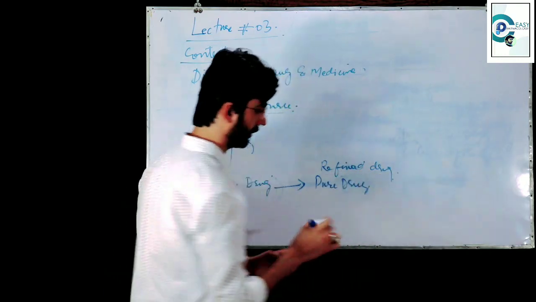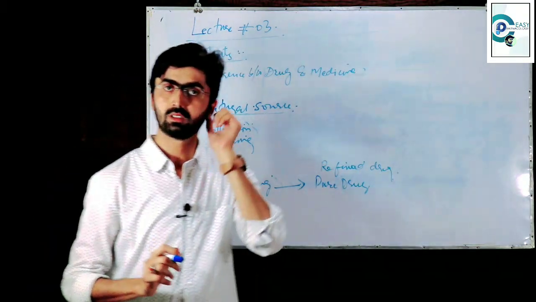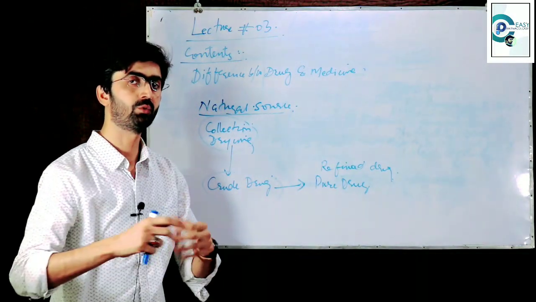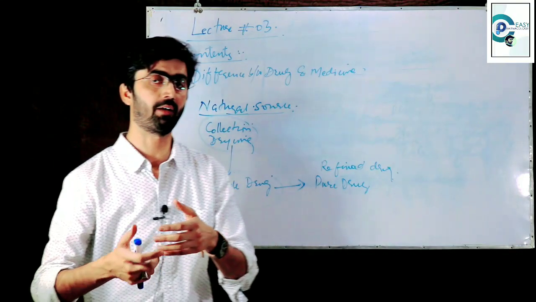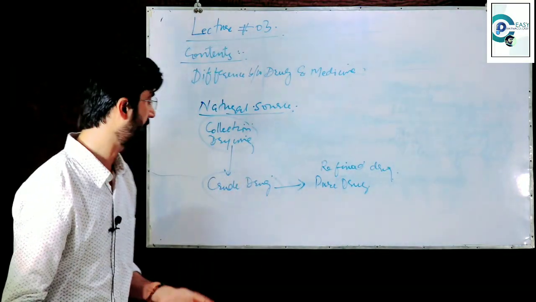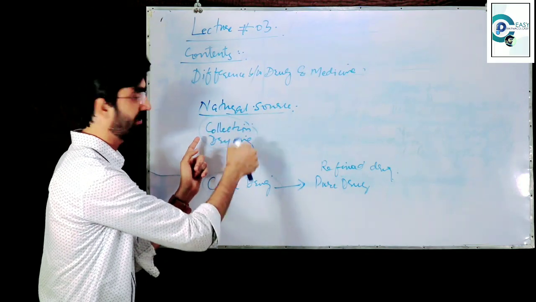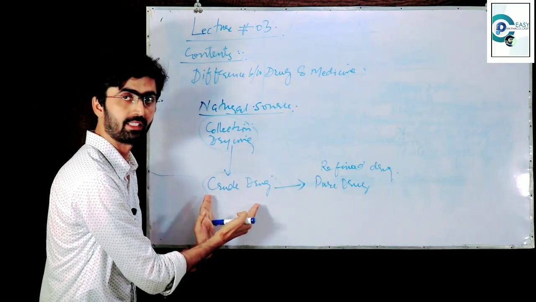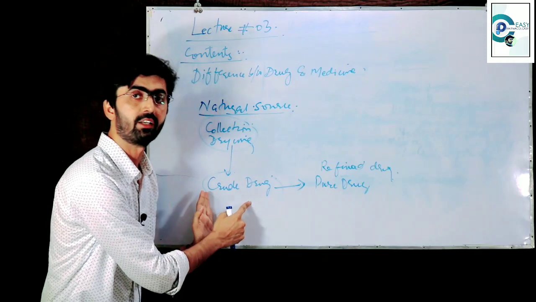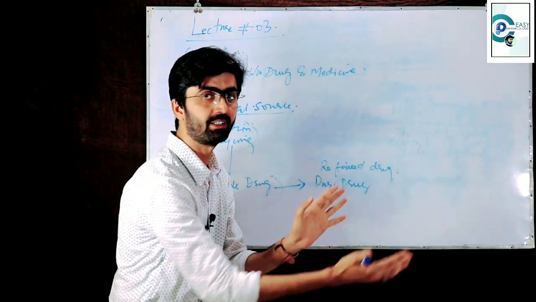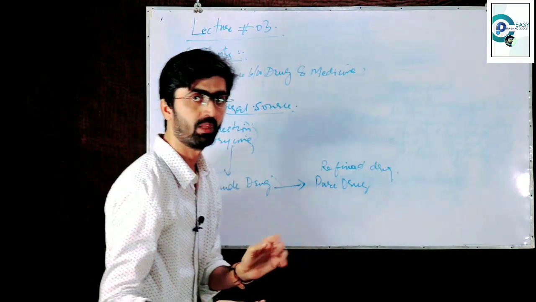If you remember up to this one, then you may get the point of what I want to tell you about the medicine. From a natural source, collection and drying, we get the crude drug, which is unrefined. After the refining process, we get the refined or pure drug.